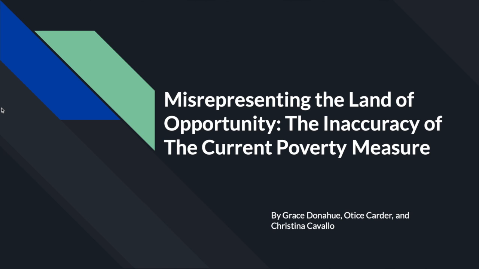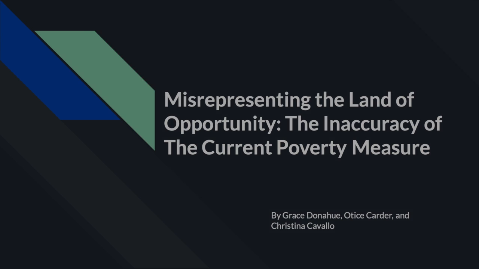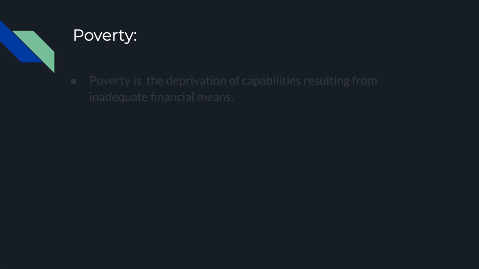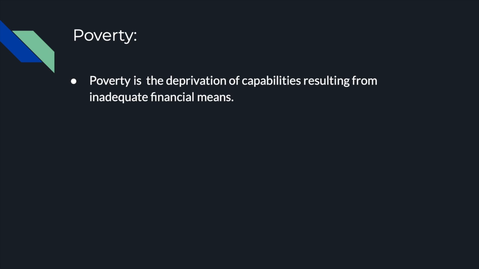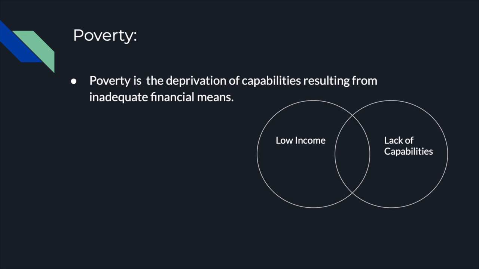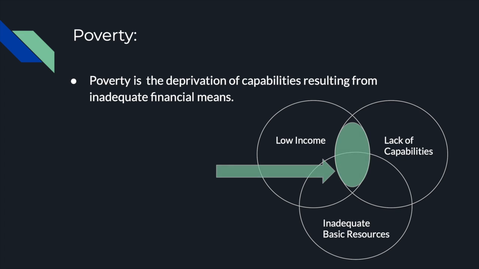Misrepresenting the land of opportunity, the inaccuracy of the current poverty measure. So what is poverty? Poverty is a deprivation of capabilities resulting from inadequate financial means. There are three parts to the story: income, capabilities, and basic needs. We're focusing on this part of the circles.